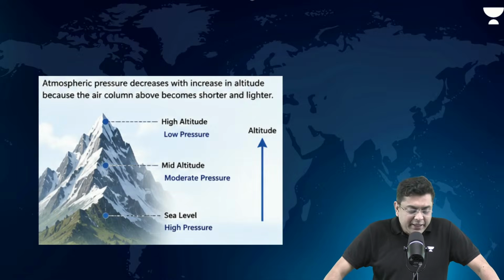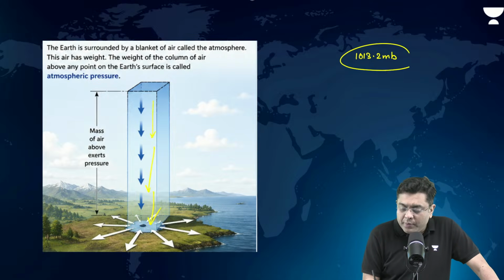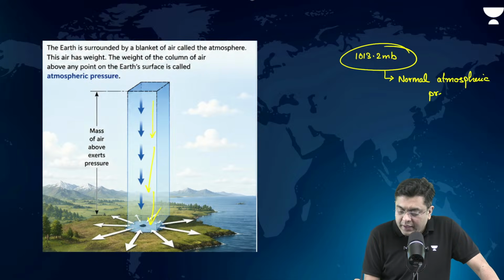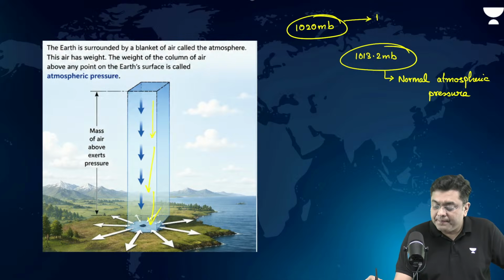Now, normally, what is this pressure? This pressure is expressed in millibar. So, it is 1013.2 millibar. This is the normal atmospheric pressure. Now, if a region has 1020 millibar, it will be considered a region of high pressure.